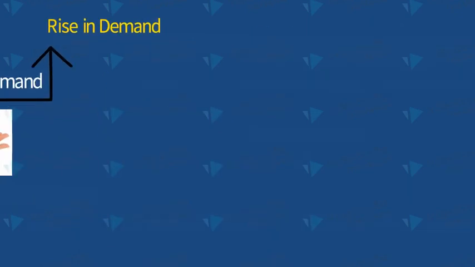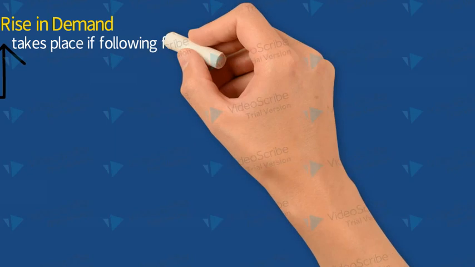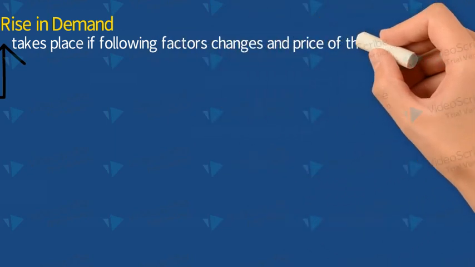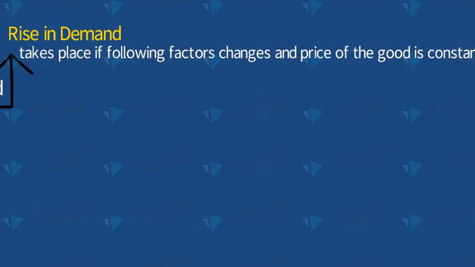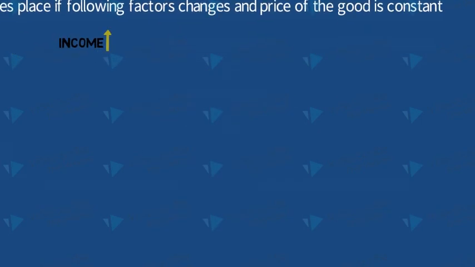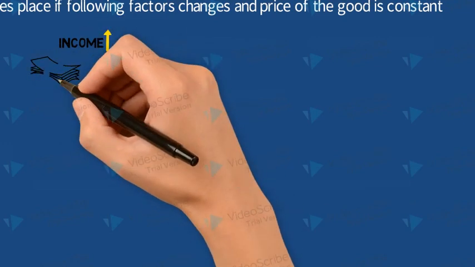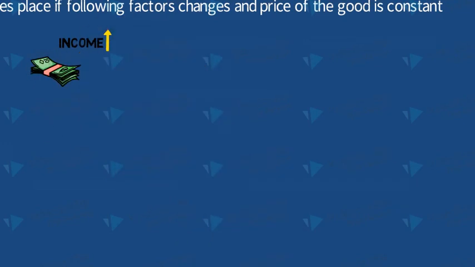Rise in demand takes place due to change in the following factors. Like income, if consumers' income increases, their purchasing power increases and they can consume more goods and services at higher income. So there is a rise in demand.